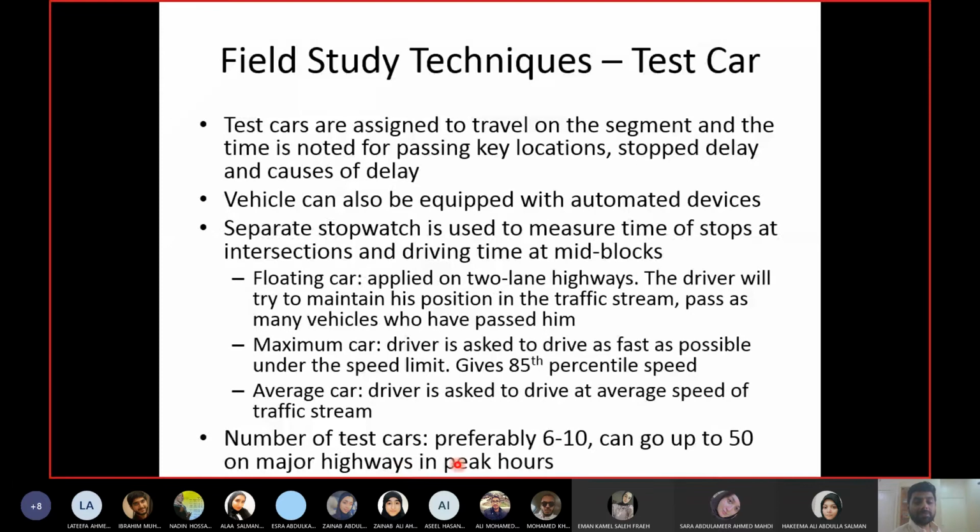And if you are doing it on major highways in peak hours, then you can go up to 50 as well. Peak hour means the highway is already congested, already has thousands of vehicles passing, and it's a major highway, so there are 3-4 lanes here. So on a major highway in peak hours, 50 cars will be a very small percentage of the existing traffic. Compared to thousands, 50 is nothing. But 50 is a very special case, like I said, for major highways in peak hours. For all the other cases, limit yourself to 10.